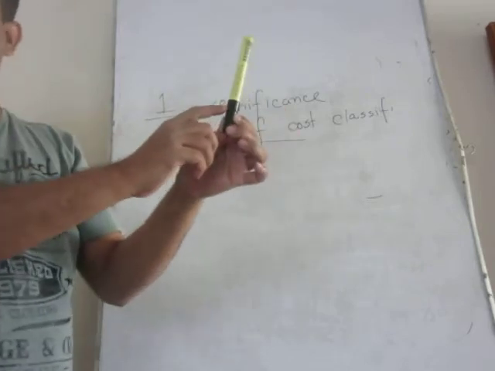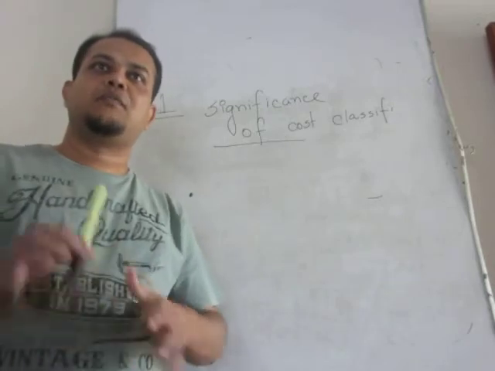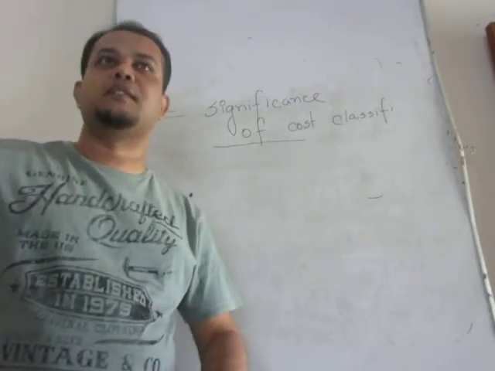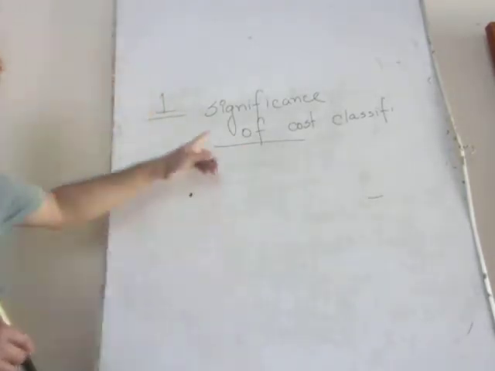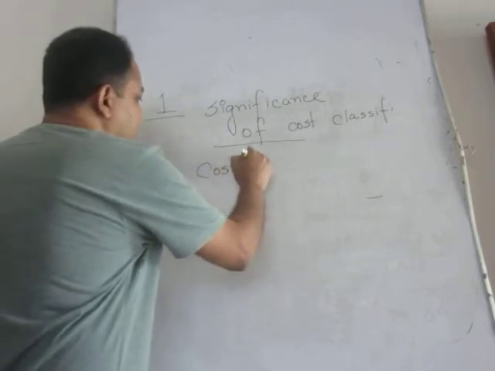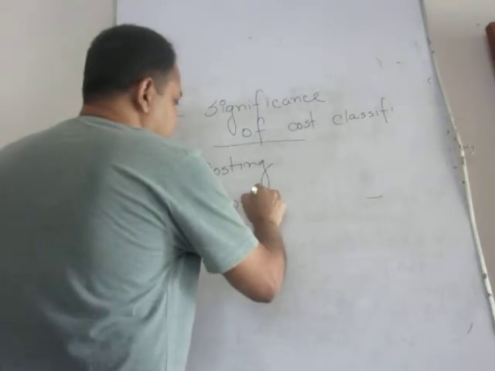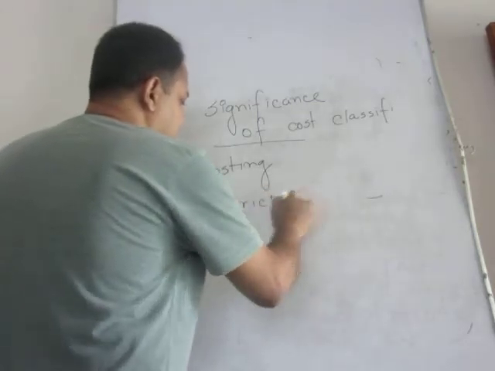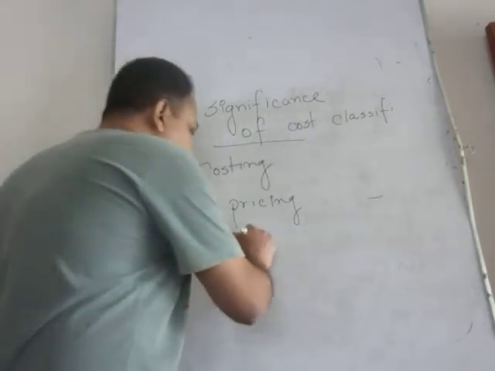If you want to set the price, you need initially to know the cost of manufacturing this unit and how much profit you deserve, right? So significance, you need to do the costing. Why? For making pricing decisions. At the same time, stock valuation.